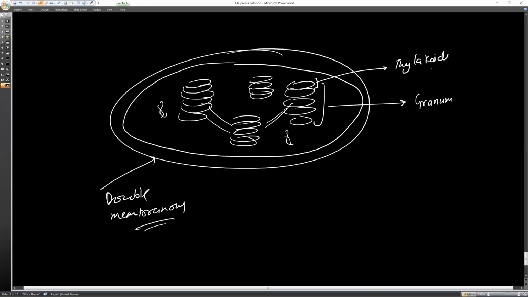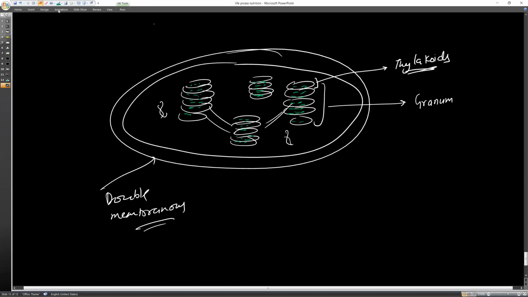Thylakoids. Okay. Now this granum or thylakoids contain a large number of chlorophylls. So the chlorophyll, the light trapping pigments, are present here.